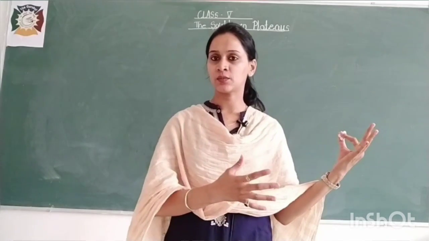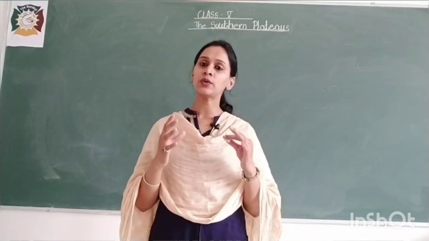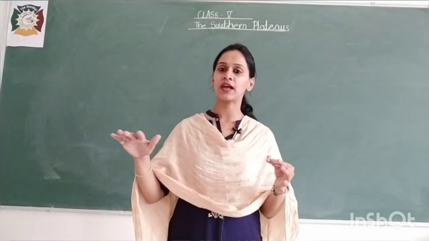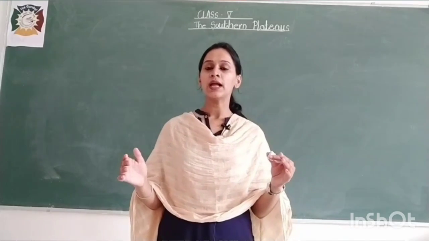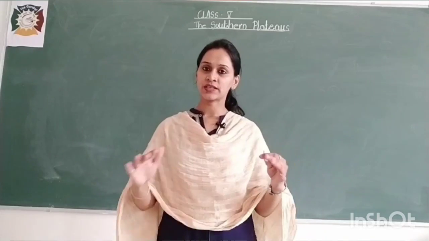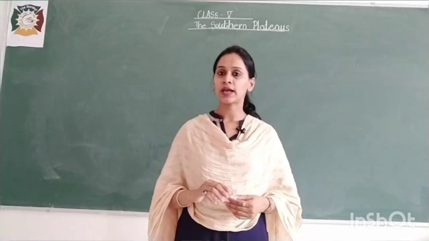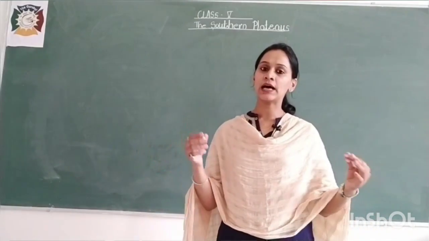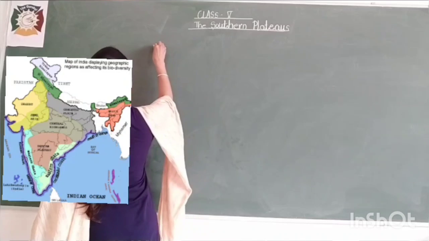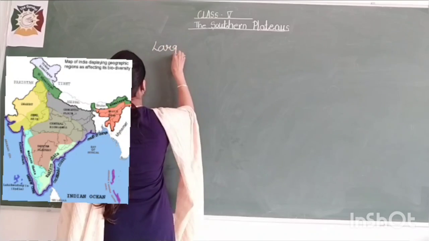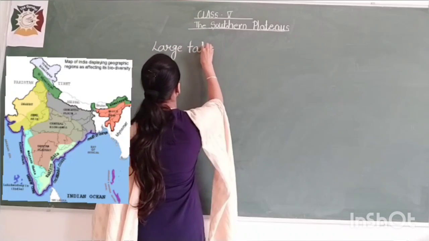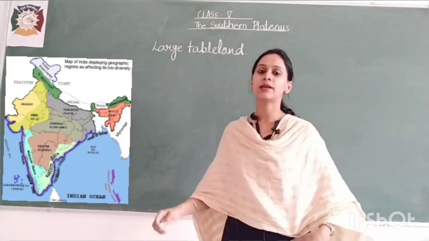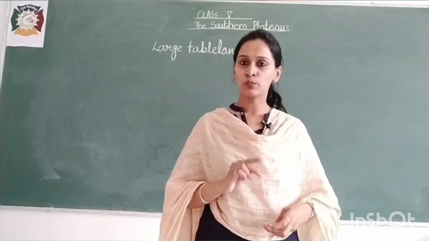Southern means the southern part of India, and a plateau is a raised mass of land. It is a raised mass of land which is flat like a table from the top, and it has sloping sides. So, this is known as the plateau, and the Southern Plateau we basically call the large tableland.